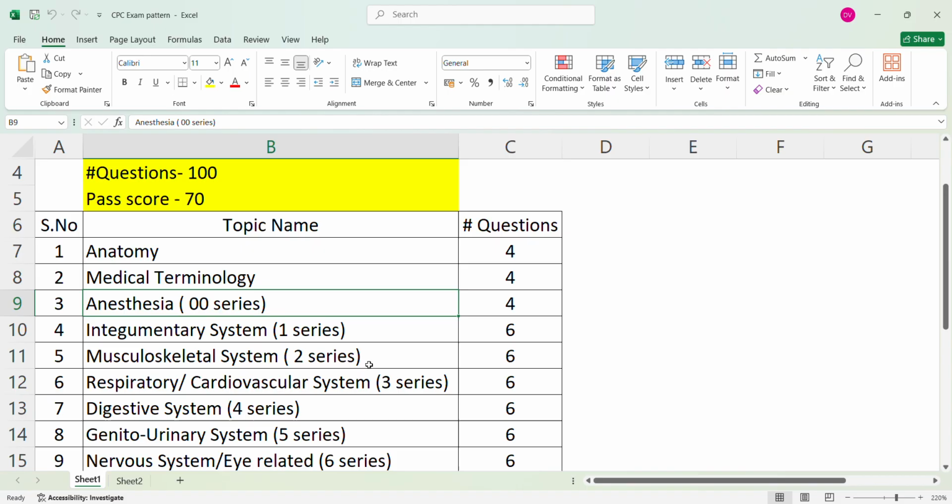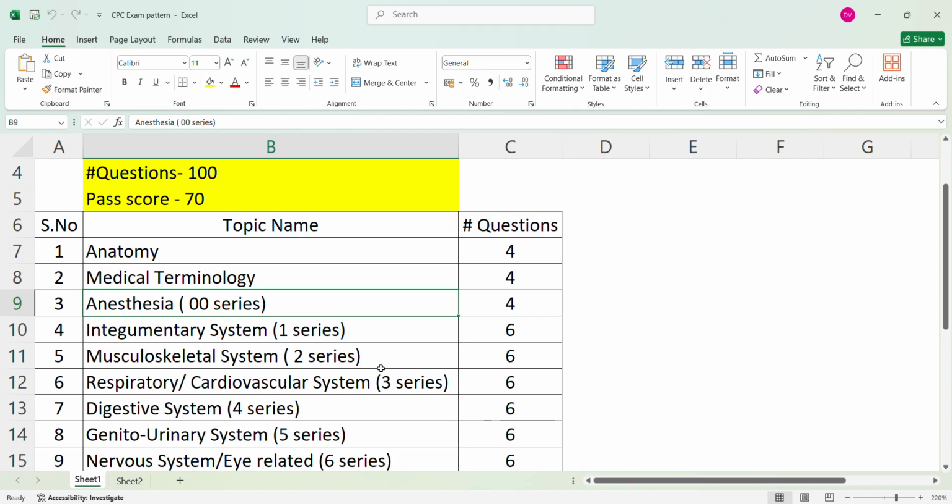Okay, and then we'll see the digestive system. There also you will get 6 questions. Here you have to focus mainly on hernia repairs, laparoscopy and sigmoidoscopy. These questions you can expect from this section. Okay, mainly you have to study hernia repairs. And then the genitourinary system.